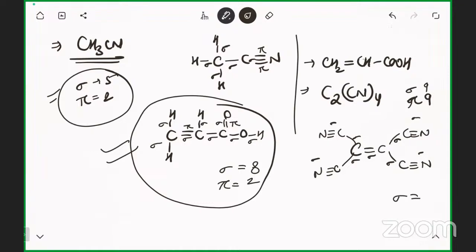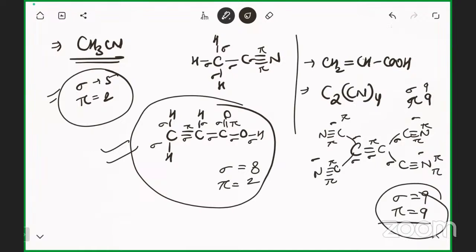Sigma is 9. Pi: 1 pi here, 2 pi here, 2 pi here, 2 pi here, 2 pi here, total 9. Now this one is correct: 9 sigma and 9 pi bonds.